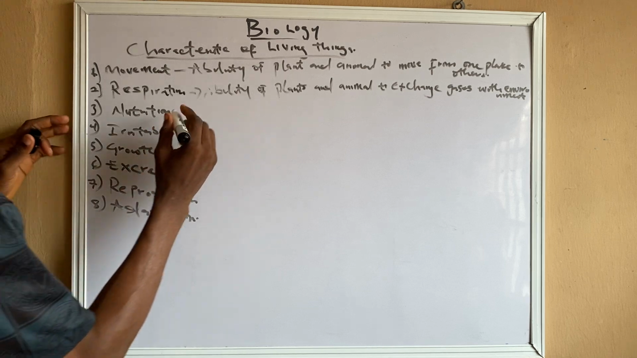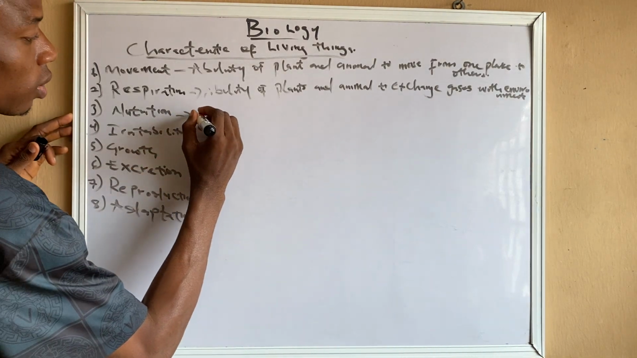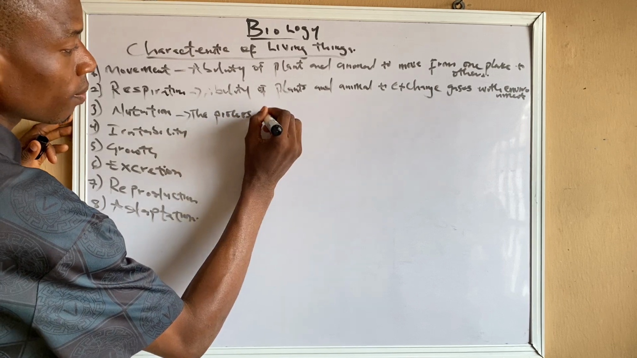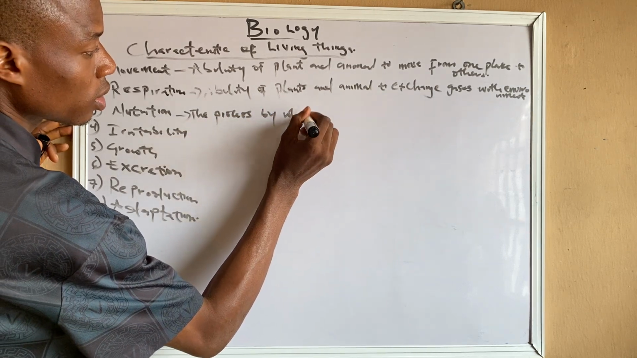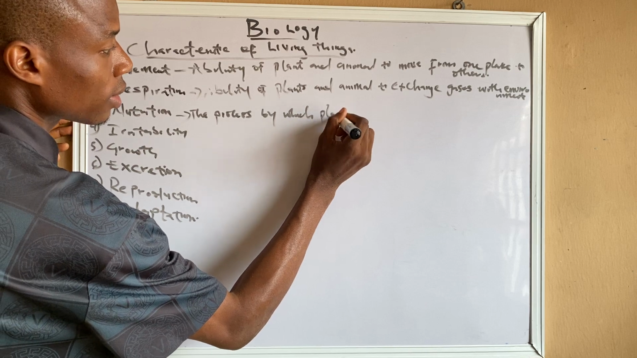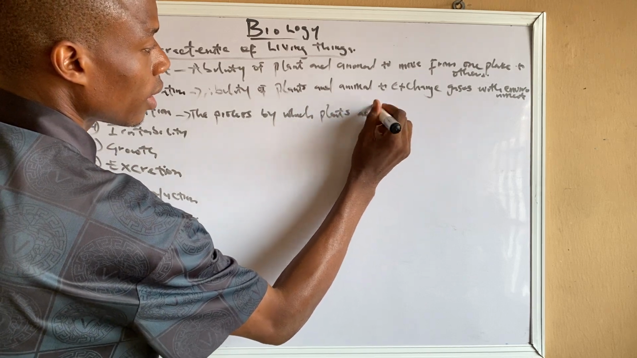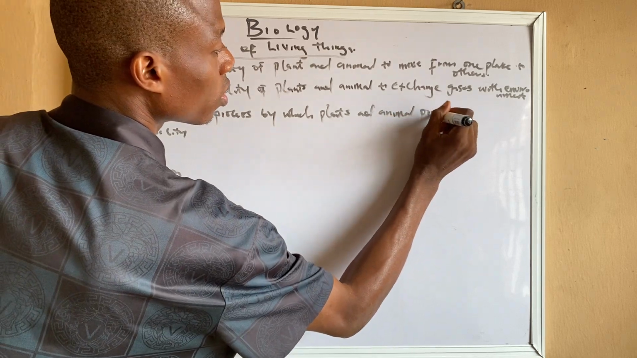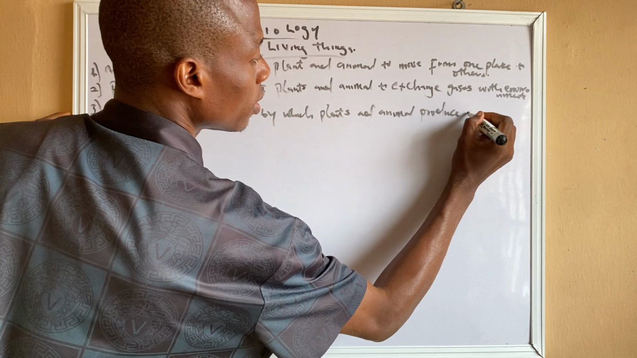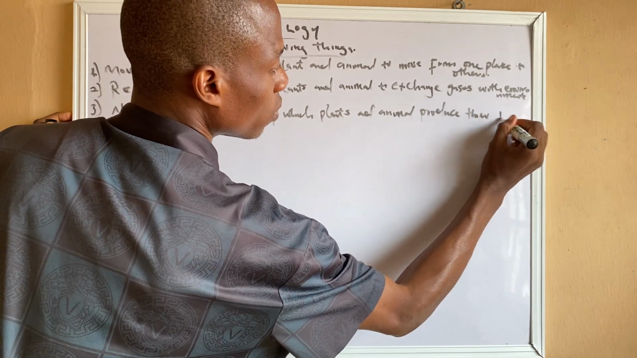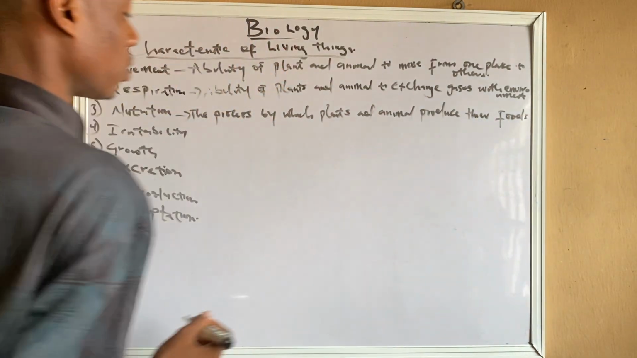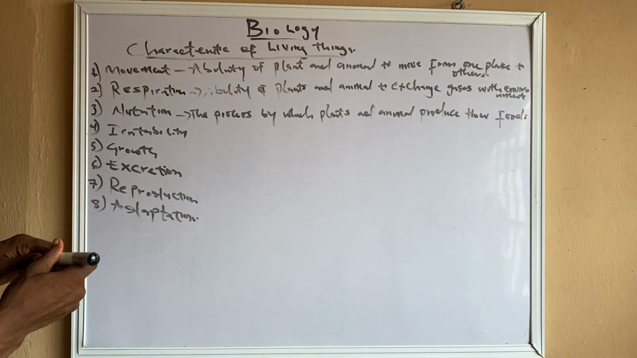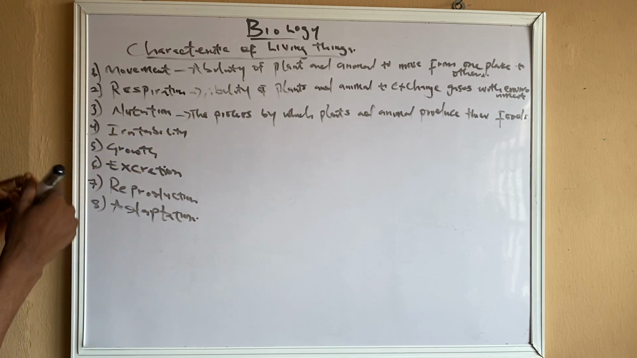Now, what is nutrition? The third one, nutrition, is the process by which plants and animals produce their food. Because for every human being, we have to be nutritious.